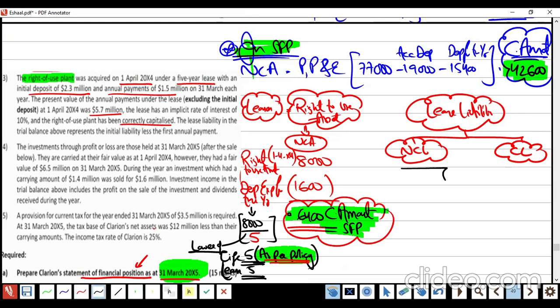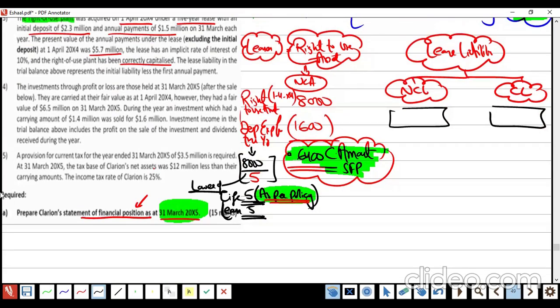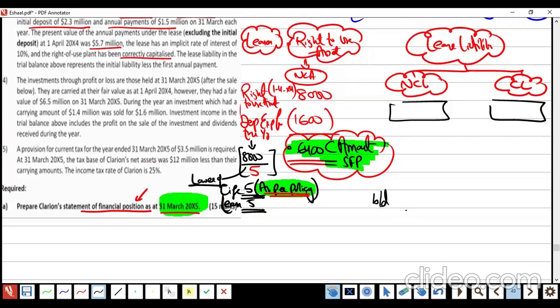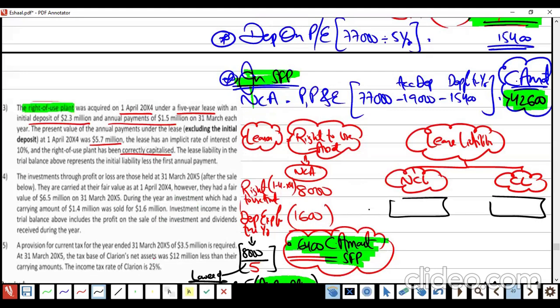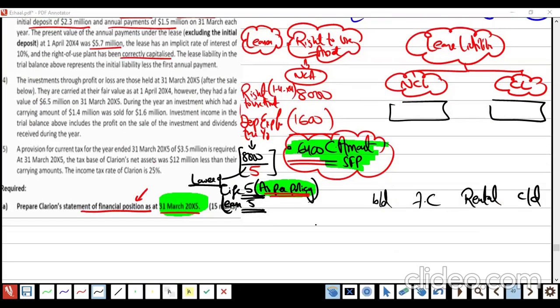And the non-current liability and current liability are required. We know how to deal with it. The opening balance, then the finance cost, then the rental payments, remember? The lease started 1st April 2004, so the first year end is my year end, which is 31 March 2015.